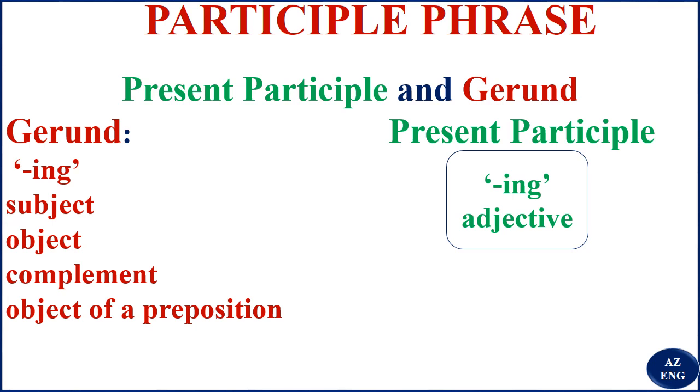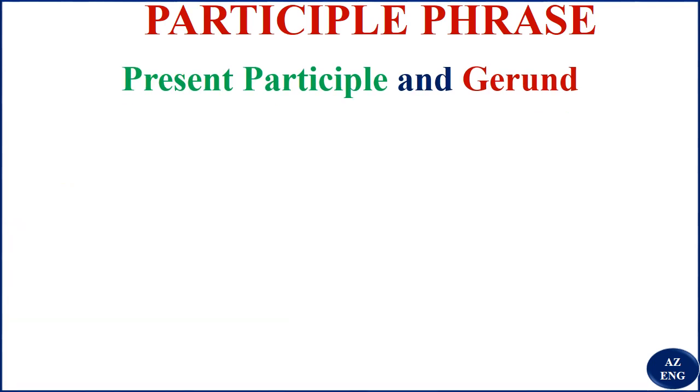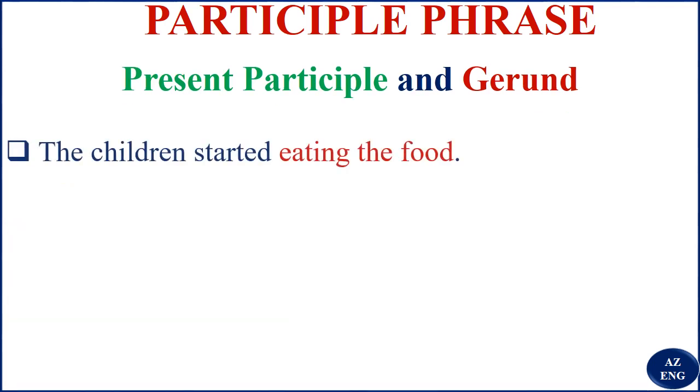So let's have them. Now, by having the examples: the children started eating the food. So you see here, "eating the food" is a gerund phrase. Here it is not the subject, but what? The object. It's like you ask the question, the children started what? Then you have the answer, eating the food.